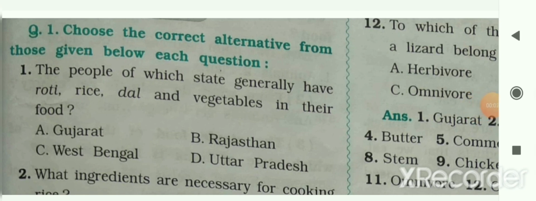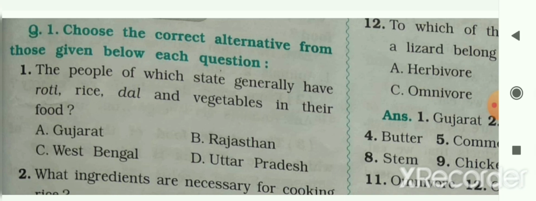So now we will see some extra exercise for this chapter. In question 1, choose the correct answer. First, the people of which state generally have rice, roti, dal and vegetables in their food? Option A, Gujarat, B, Rajasthan, C, West Bengal and D, Uttar Pradesh.